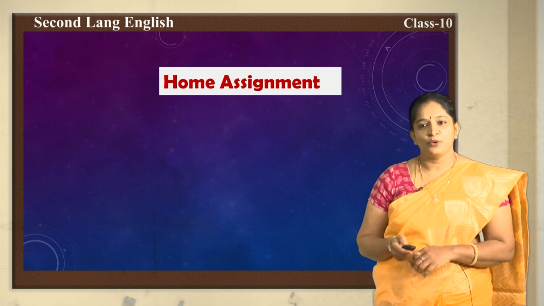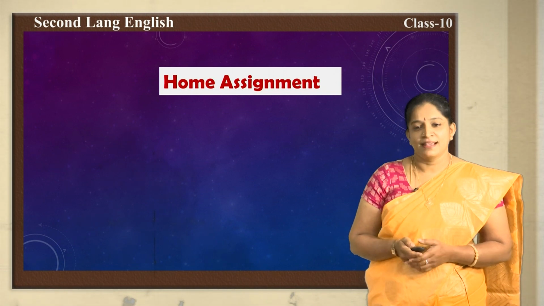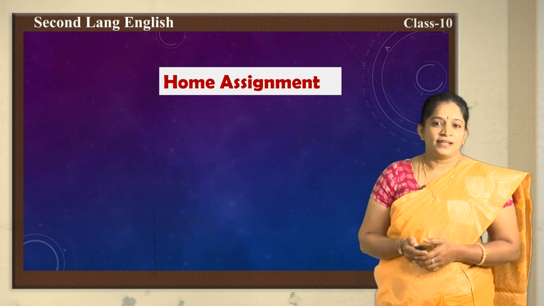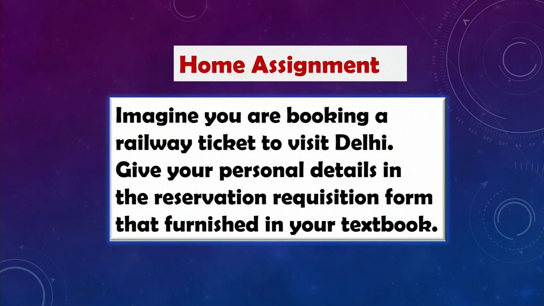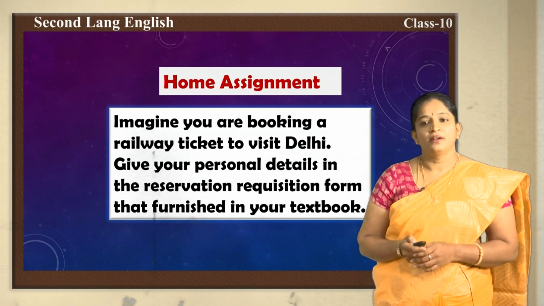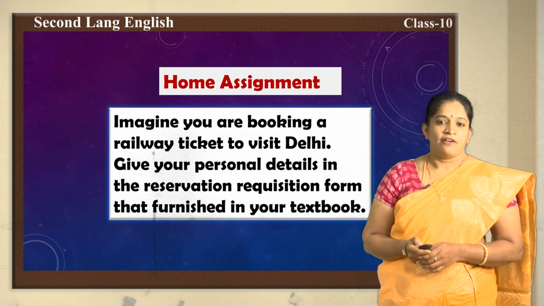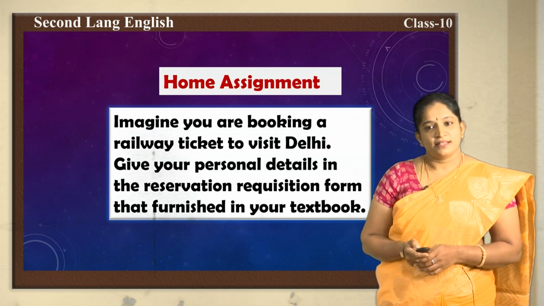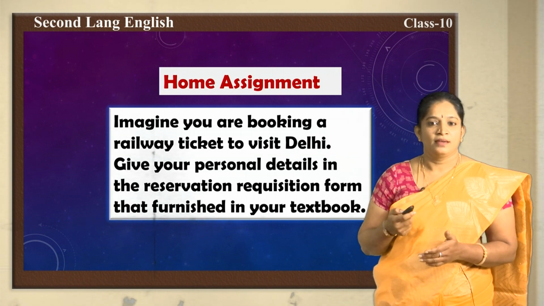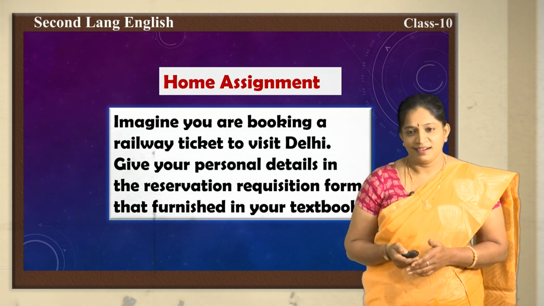Okay children, now we are moving to the next segment, that is home assignment. Here is a home assignment, a very easy assignment I am giving you. In page number 78 it is already given. Imagine you are booking a railway ticket to visit Delhi. Give your personal details in the reservation requisition form that is furnished in your textbook. You just have a look at page number 78 children. There is a form. Get the xerox of it, fill it thoroughly and submit it to your teacher.